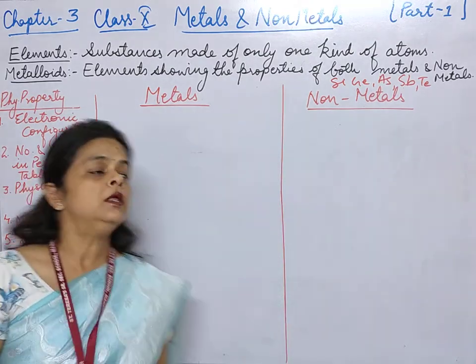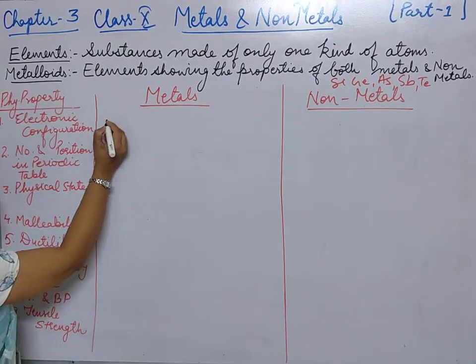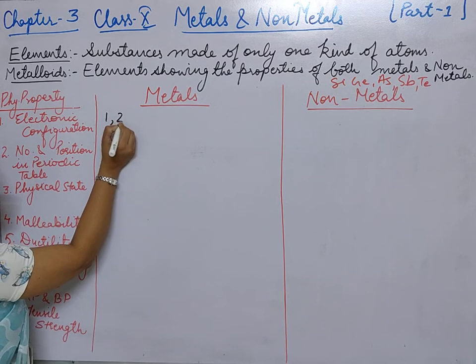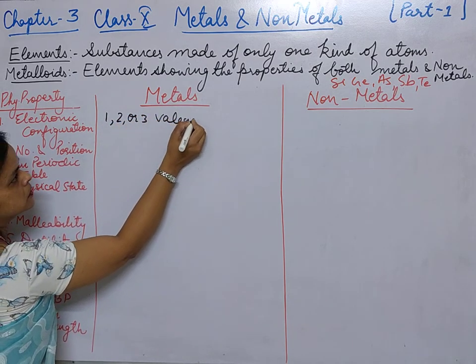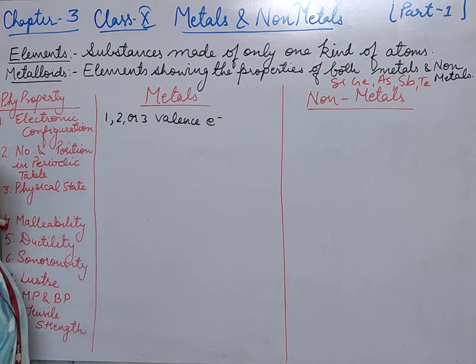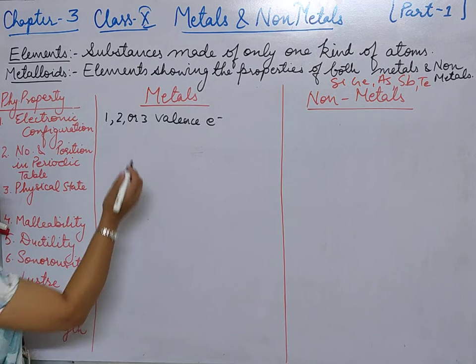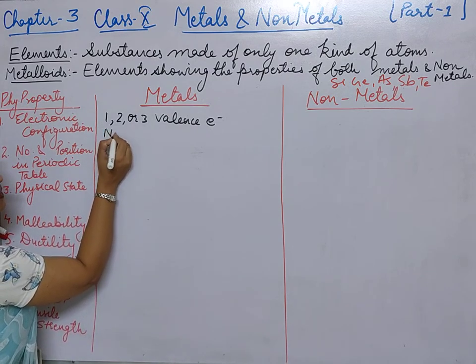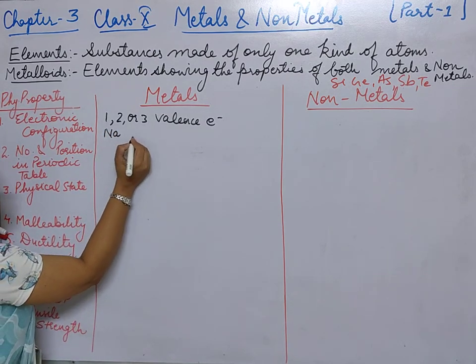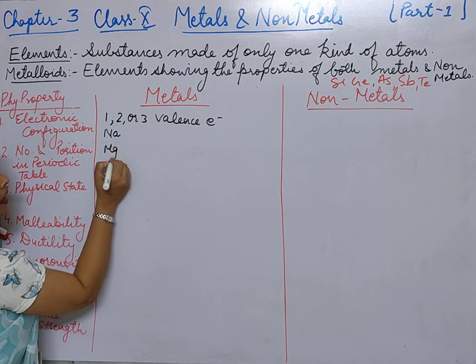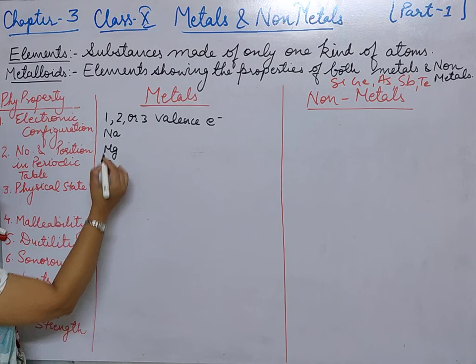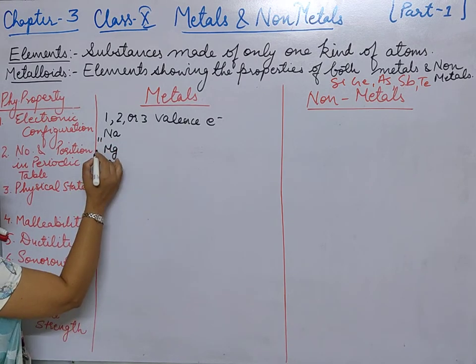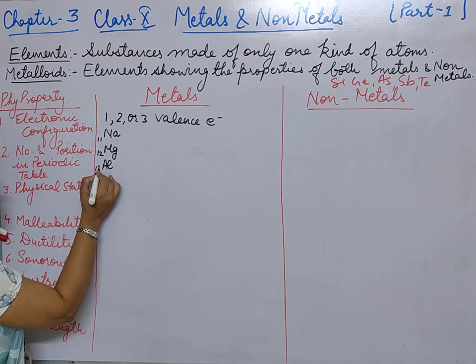So here the metals are having either 1, 2 or 3 valence electrons, and the innermost electrons are also called inner core electrons. For example, we are having sodium, magnesium, aluminium. Okay, now what is the atomic number of sodium? It is 11, magnesium 12, aluminium 13.